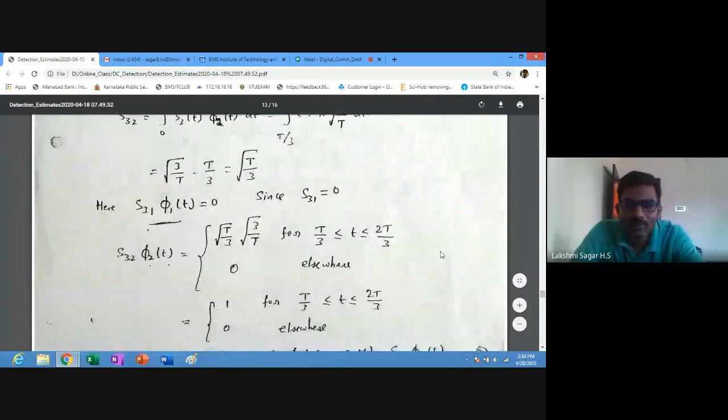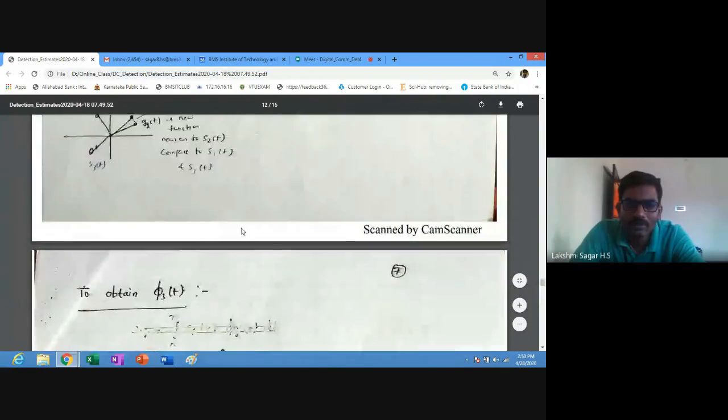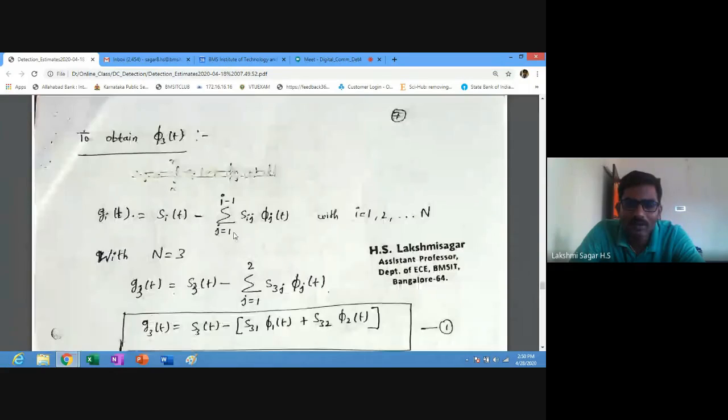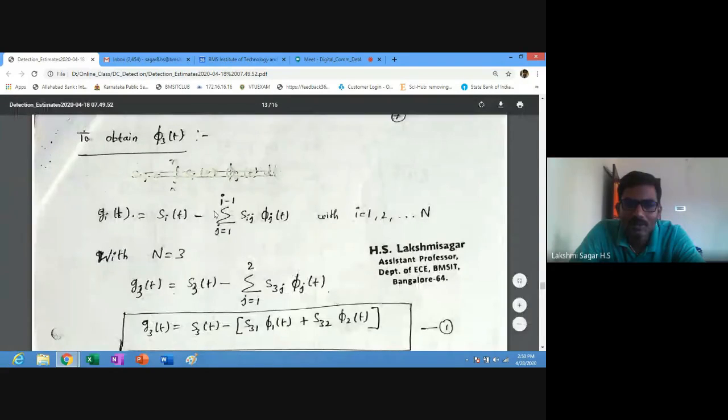In a similar way, whatever we computed for pi 2 of t, write the generalized equation. Here j varies from 1 to n, and for pi 3 of t, n is equal to 3. If you substitute, you will get this equation.